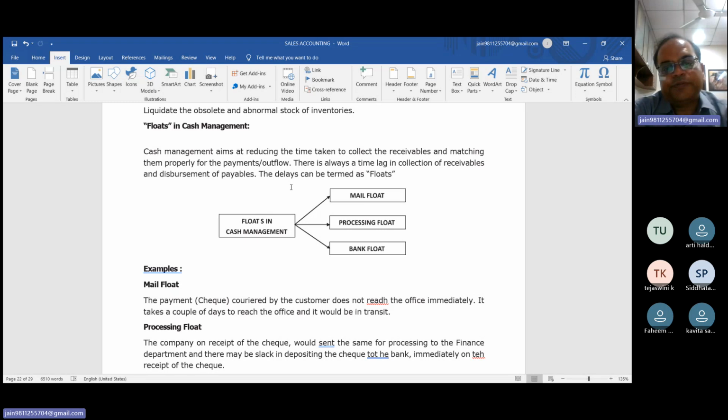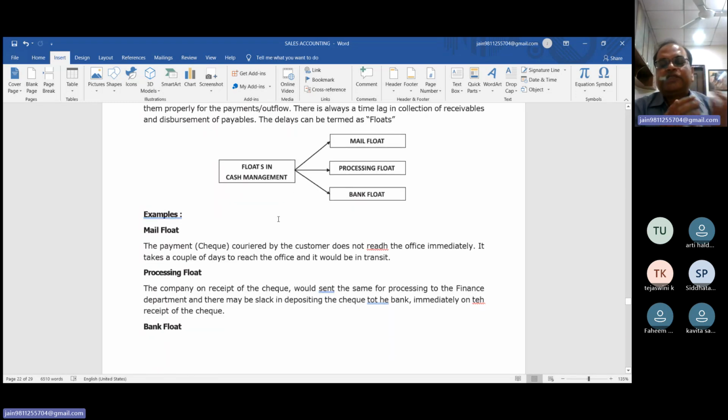Number second is the processing float. The processing float means when you receive the check, definitely you have to deposit the check into the bank. You have to follow some procedure to deposit the check into the bank. So this is called the processing float. Nowadays, this is the online system. You can transfer the money either using RTGS or NEFT or any of the online mode, either PhonePe, Google Pay, Paytm, or net banking or online banking. So definitely beta, the processing float nowadays is not relevant.